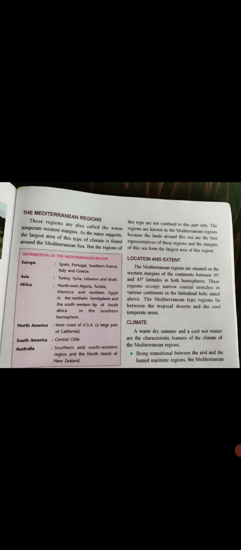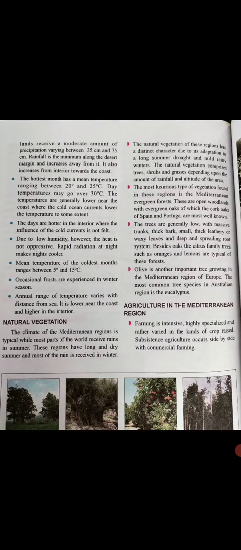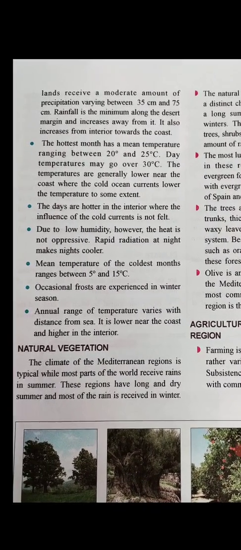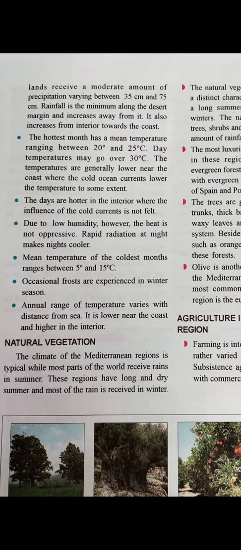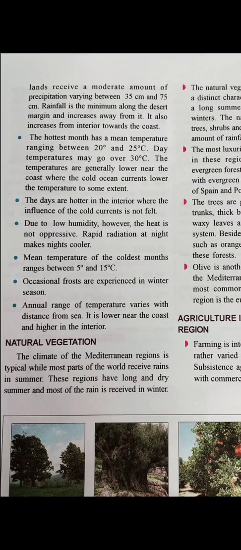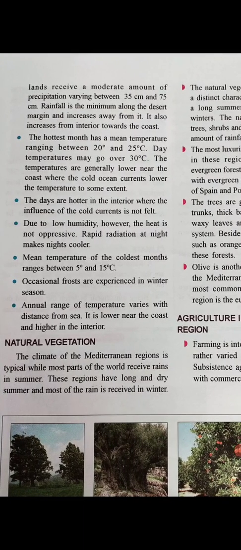As we saw, it comes between the tropical desert and the temperate region, it lies in between. So that's why here it's a transitional kind of climate. The land receives a moderate amount of precipitation varying between 35 to 75 centimeters, and rainfall is minimum along the desert margin and increases away from it. It also increases from the interior towards the coast.